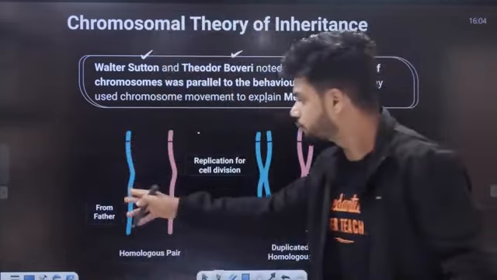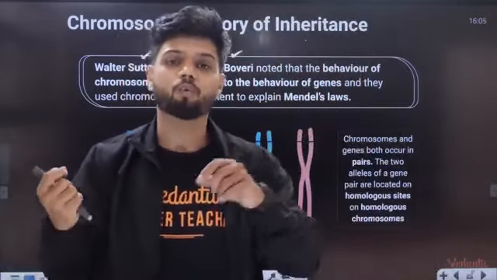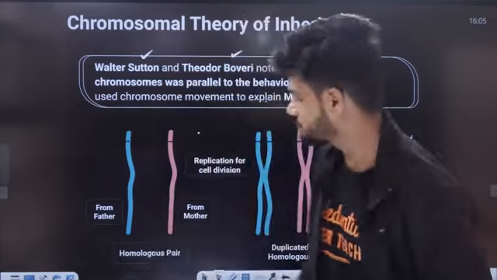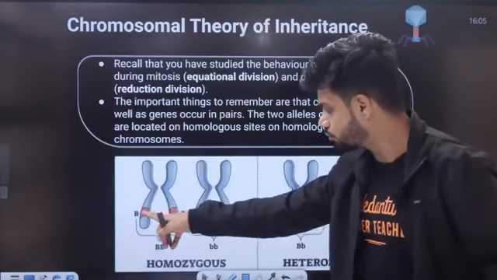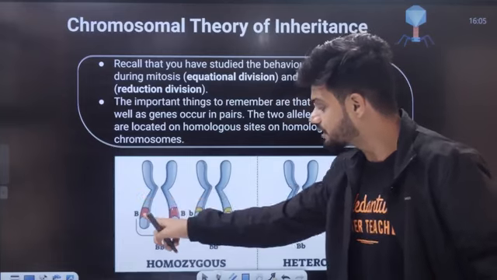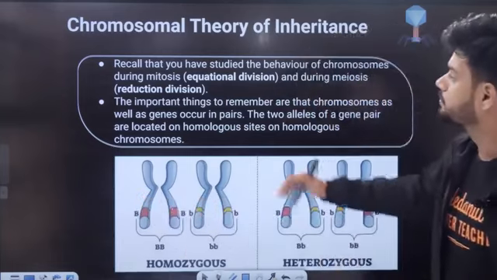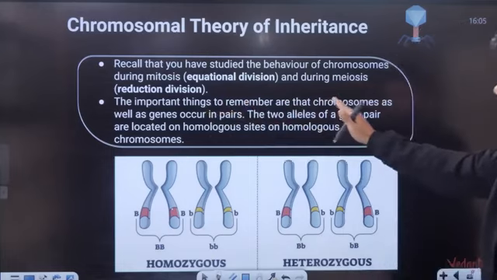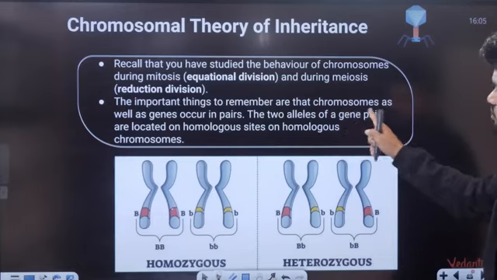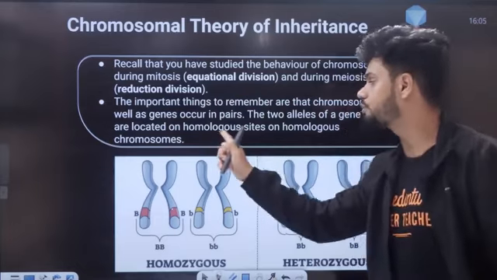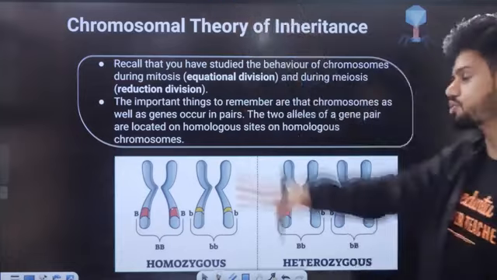Like how we get one chromosome from father, one chromosome from mother. Similarly, we get one allele from one parent, one more allele from the other parent. Okay, same to same. See here, ಅಕಸ್ಮಾತ್ ಈ ಕ್ರೋಮೋಸೋಮ್ ಎರಡು ಮೂವ್ ಆಗ್ತಿದ್ರೆ, ಸಪರೇಟ್ ಆಗ್ತಿದ್ರೆ, ಅದ್ರ ಮೇಲೆ ಜೀನ್ಸ್ ಕೂಡ ಸಪರೇಟ್ ಆಗುತ್ತೆ. ಸರಿನಾ? The important thing to remember is that chromosomes as well as genes occur in pairs. The two alleles of a gene pair are located on homologous sites of homologous chromosomes. So genes are present on the chromosome.